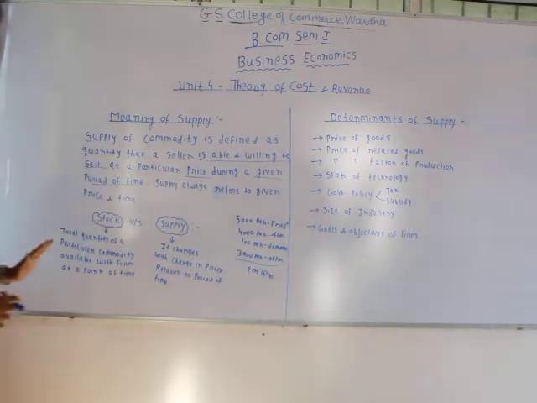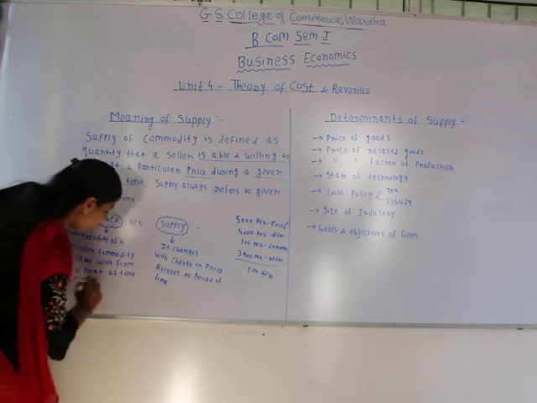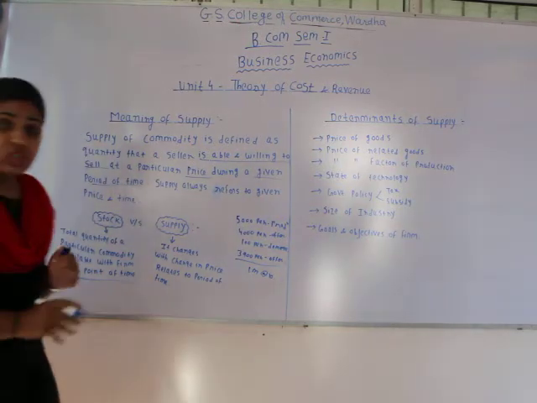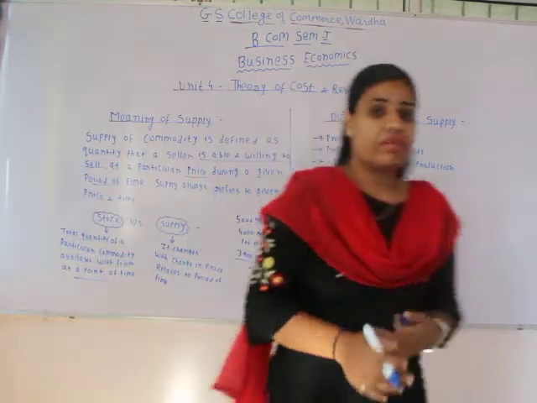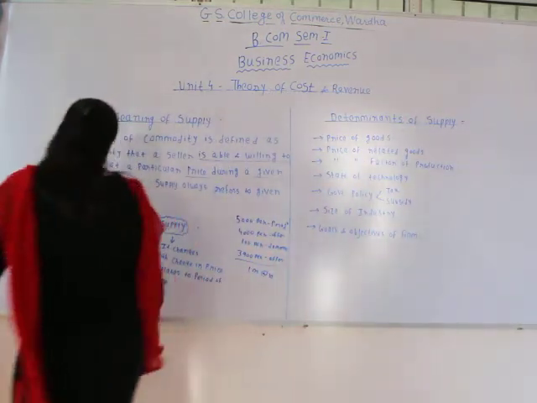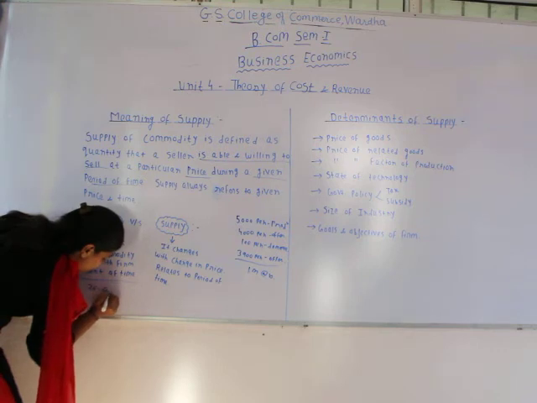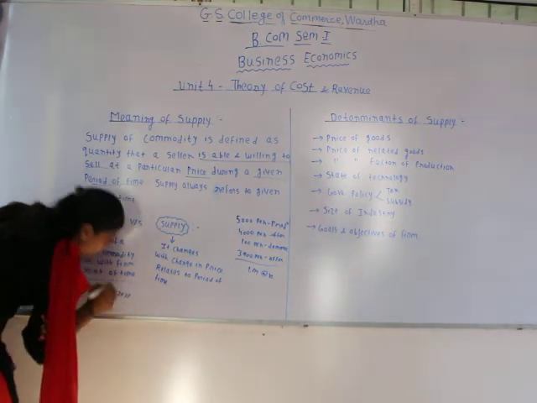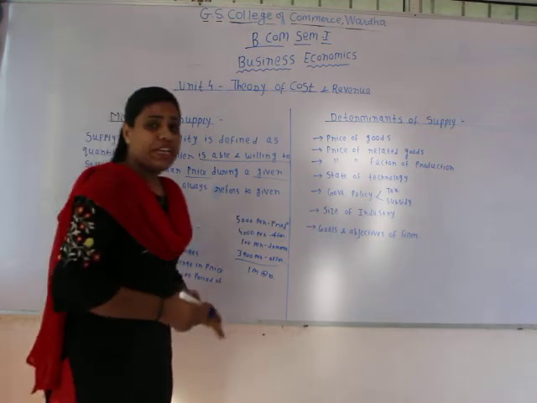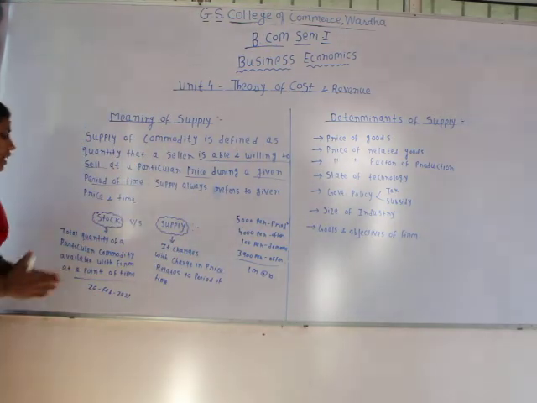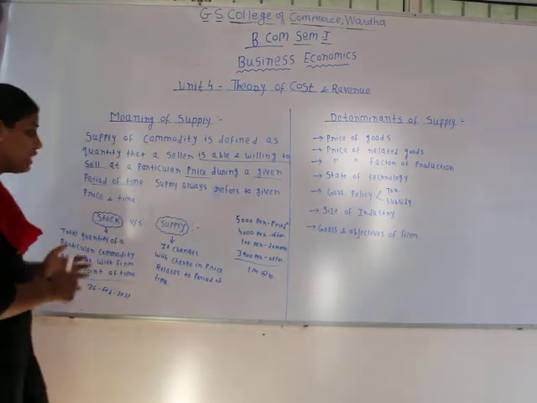The second thing in the concept of stock is that it relates to a point of time. A point of time is not equal to a period of time. Like I will say, on 26 Feb 2021 there are 5,000 pens with XYZ Limited. So it is going to be the stock of XYZ Limited.